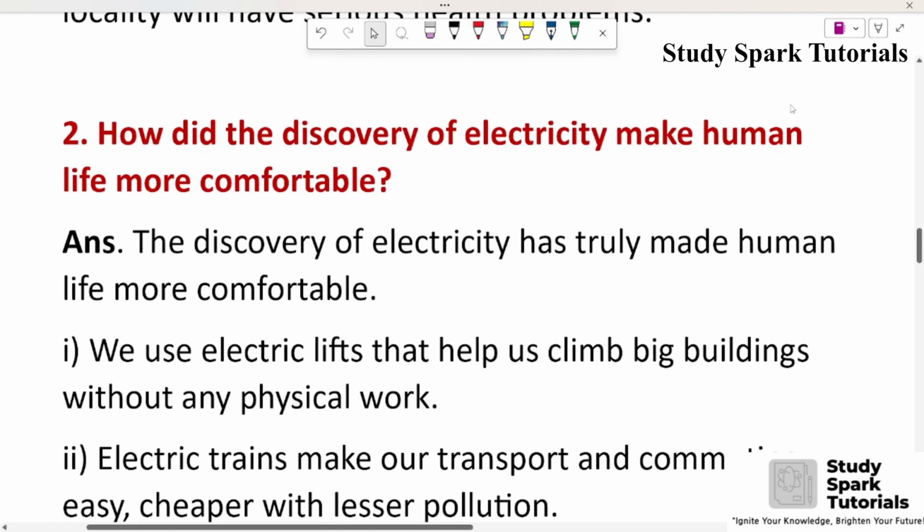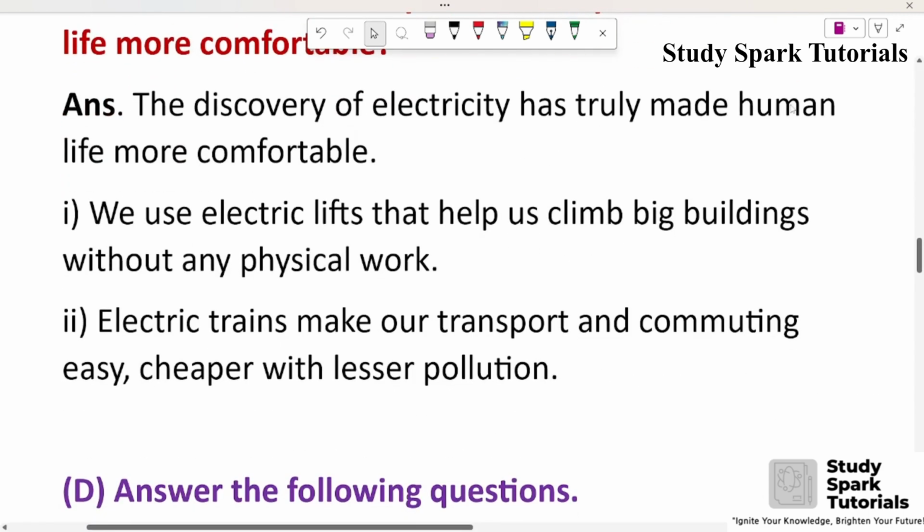Second, how did the discovery of electricity make human life more comfortable? Answer: The discovery of electricity has truly made human life more comfortable. First, we use electric lifts that help us climb big buildings without any physical work. Second, electric trains make our transport and commuting easy and cheaper, with less pollution.